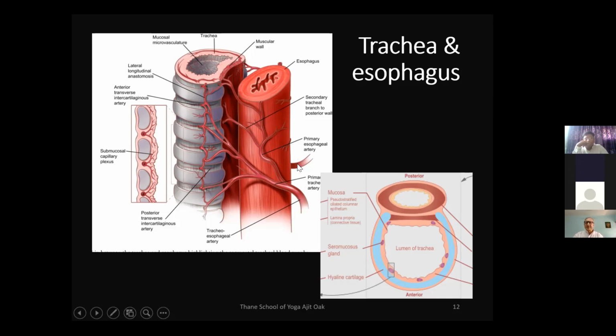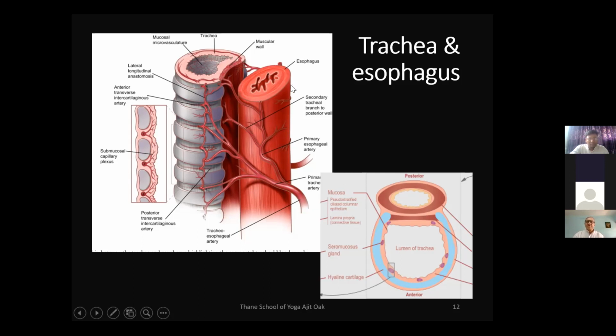As we know, we are not eating all the time. Of course, at least it's not expected that we should eat all the time. It is expected that we should eat only at particular times of the day. So the esophagus is always in a collapsed state, and only when the food enters the throat will the esophagus be opened up. And there's peristalsis, which we discussed last time.